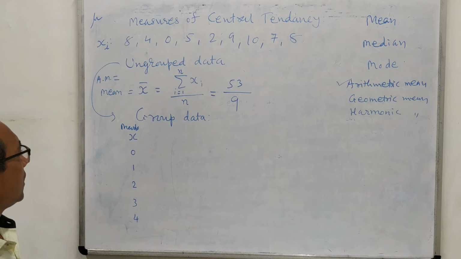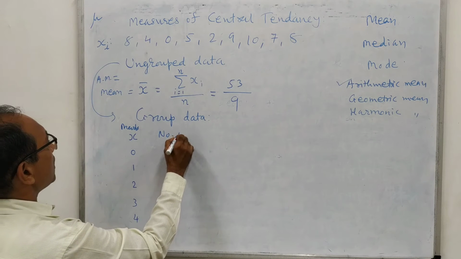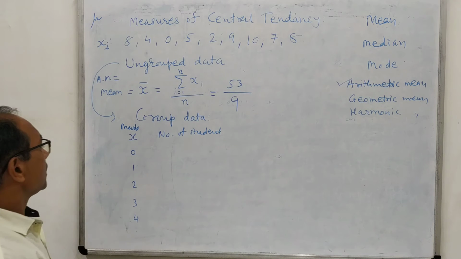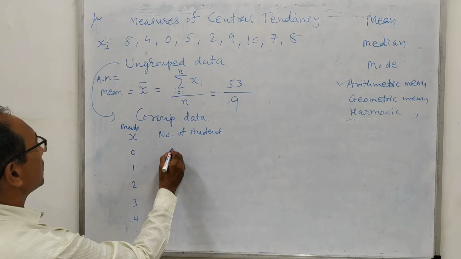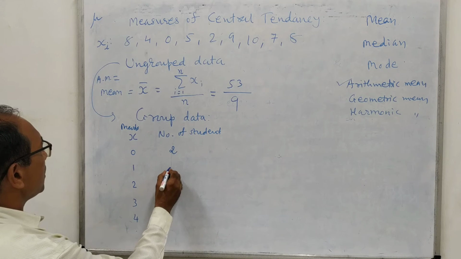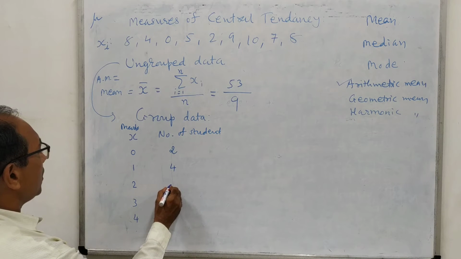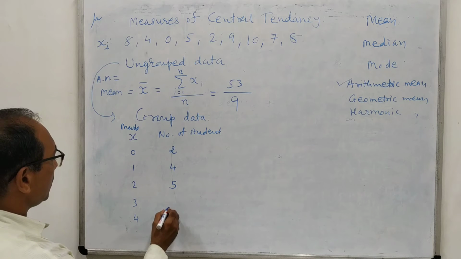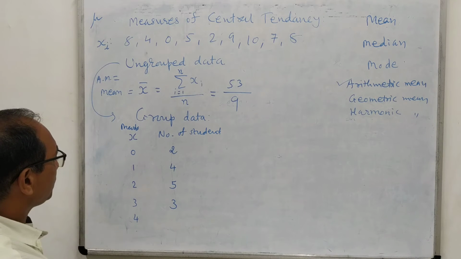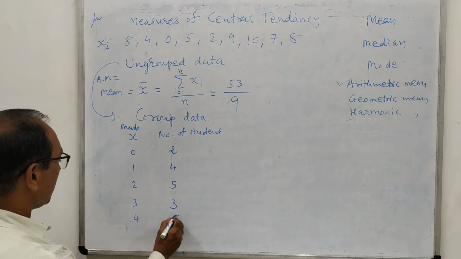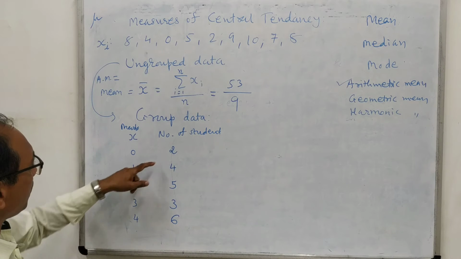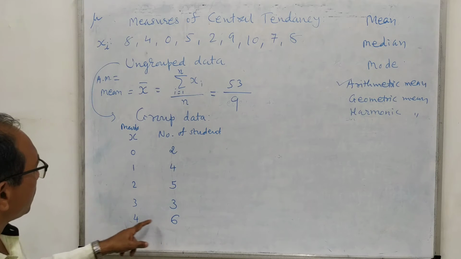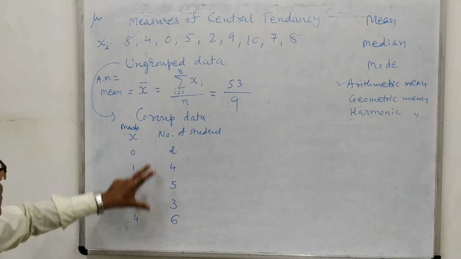Suppose this is a 4 marks examination, and this is the number of students. Suppose there are 20 students. We can suppose 2 students have obtained 0 marks, 4 students have obtained 1 mark, 5 students have obtained 2 marks, 3 students have obtained 3 marks, and 6 students have obtained 4 marks. So this is the grouped data.